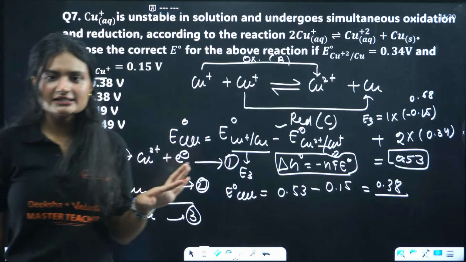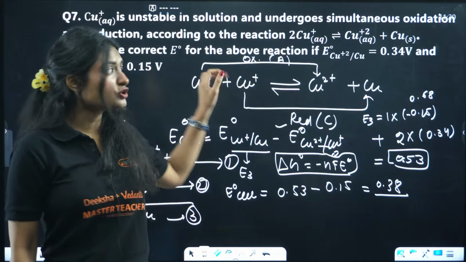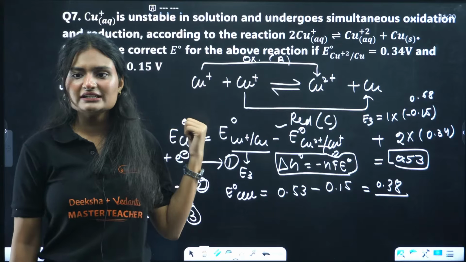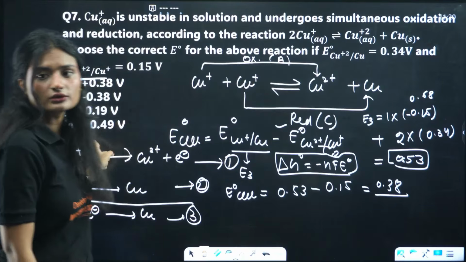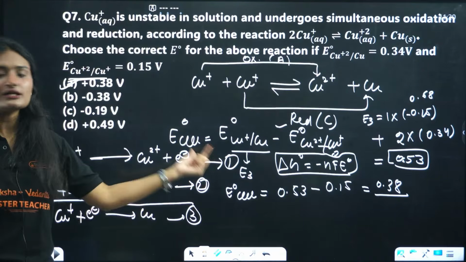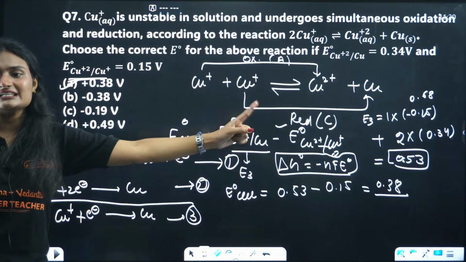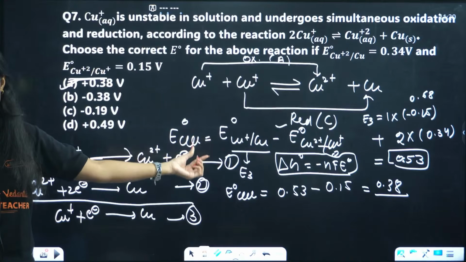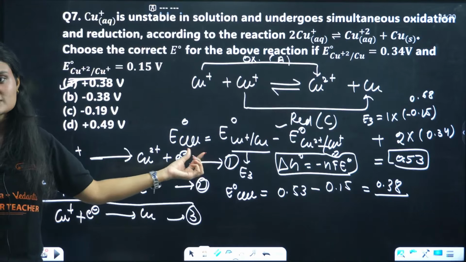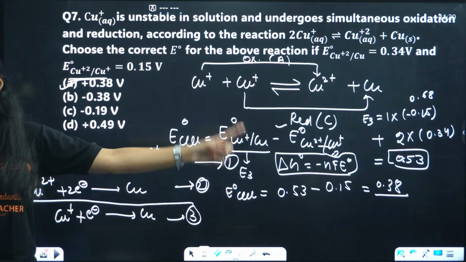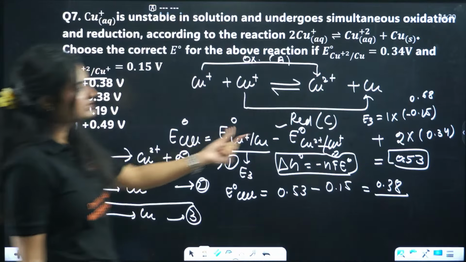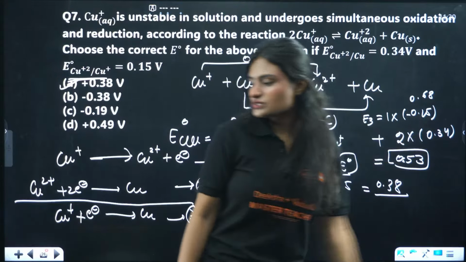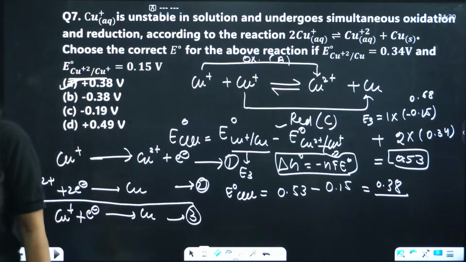Some questions are a little tricky. Okay, this was one of them. If you solved it using those values also, you will get an answer which is close to one of the options. But you need to calculate this part. For this part, we did all the calculation. The overall cell potential calculation was actually easy. This calculation was a little tricky because you need to write the equations and then reverse it also here.